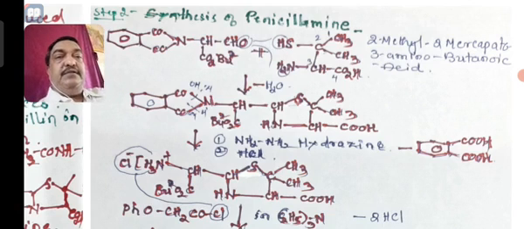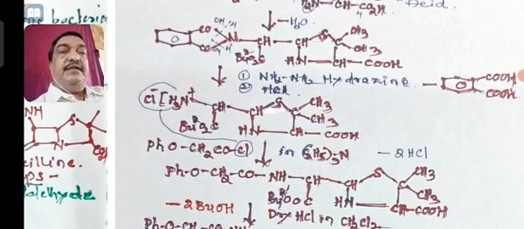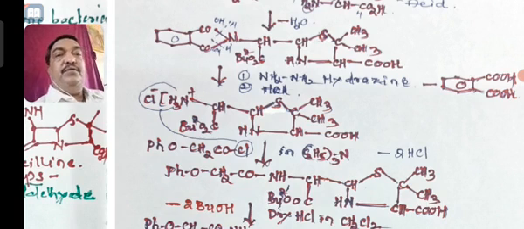Just I have shown here. Then this phthalic acid is eliminated, and you will get the hydrochloride, NH3+ Cl-, with the rest of the functional groups. So the removal of the phthalimide group takes place.